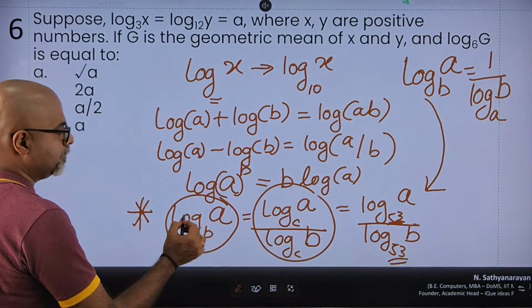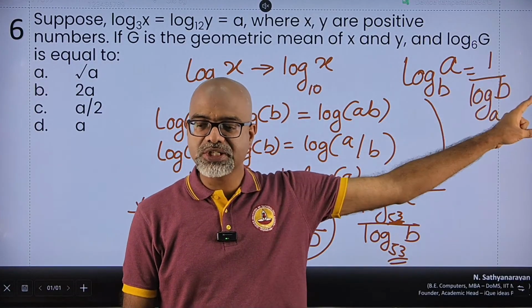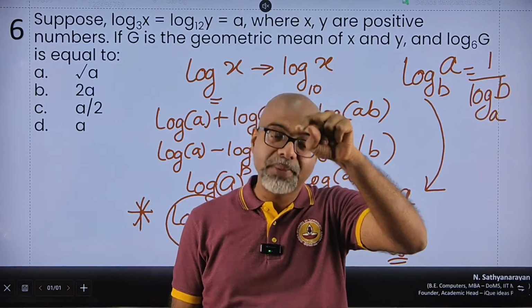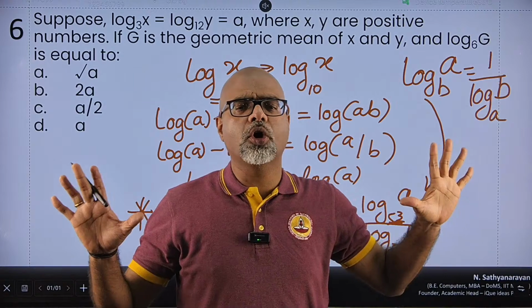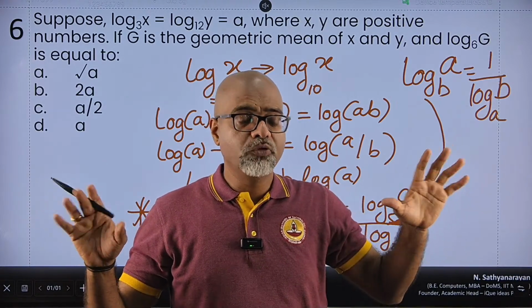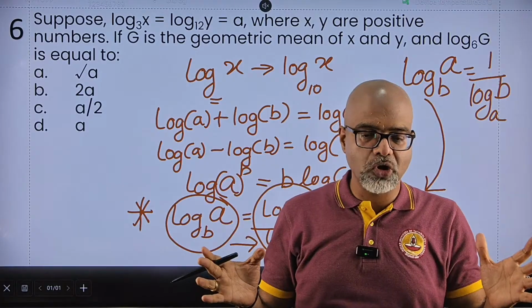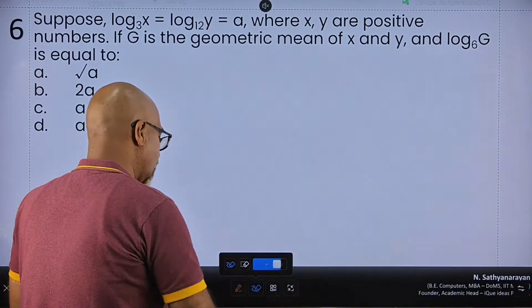Think about it, split it and try it. If you work this out once, you will understand why log of a to the base b can be written as 1 upon log of b to the base a. Now, these are most of the concepts that you need to know. If you understand these formulae, believe me, understanding most of the questions of log is absolutely easy. So let's take a look at it.